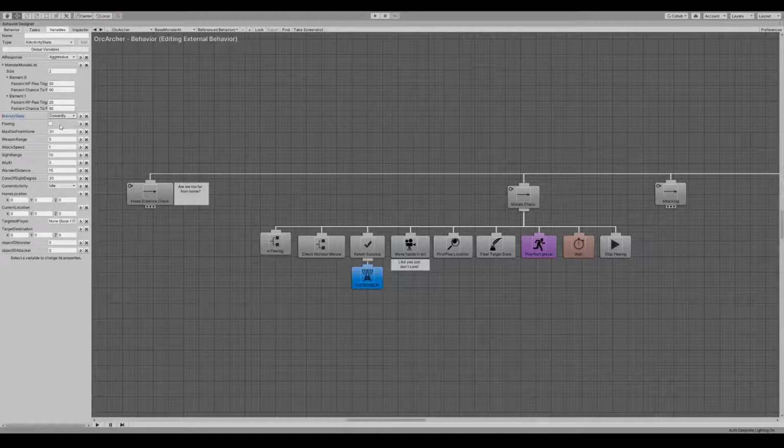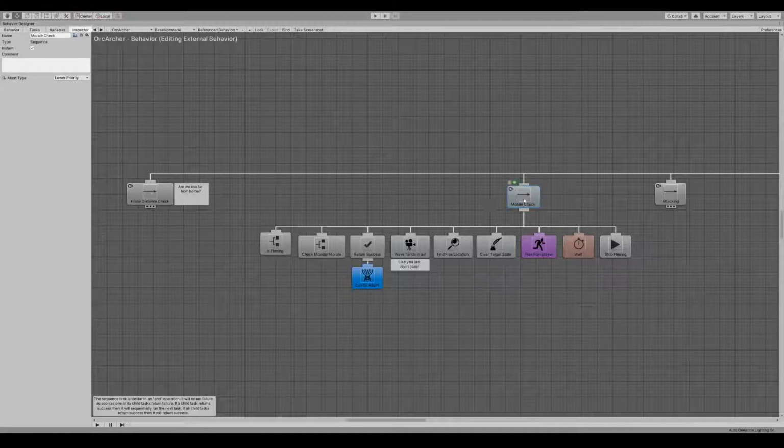And then we have a fleeing Boolean variable which needs to be set up. This is used just to determine that we're in a fleeing behavior tree area. It's to do with the abort types. Because of the abort type we're using here, and I'll do a tutorial on abort types in the behavior trees later, we need to know that we are currently fleeing, otherwise we can end up in this tree too many times.